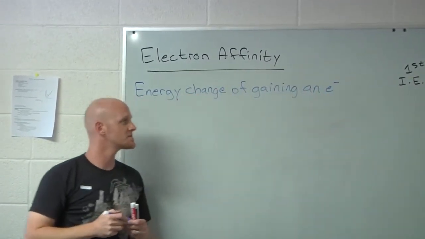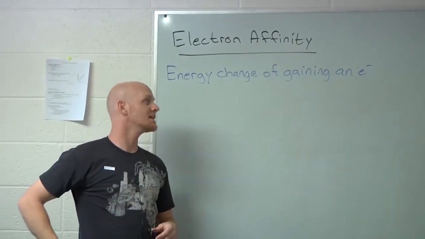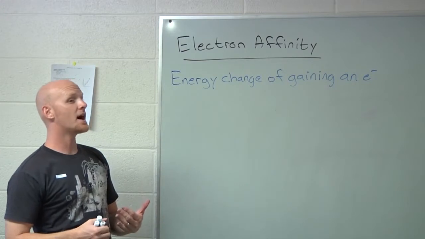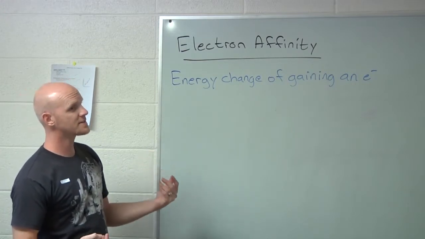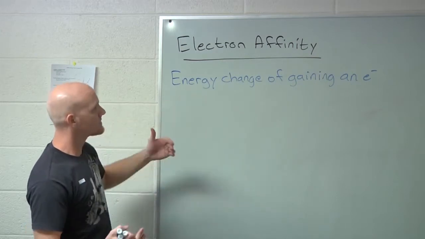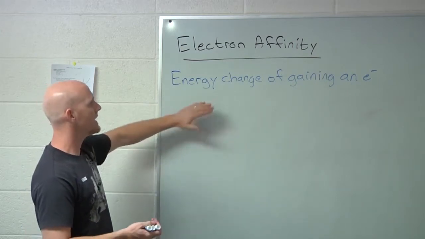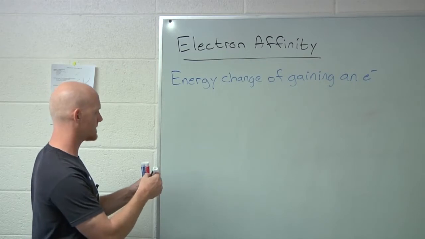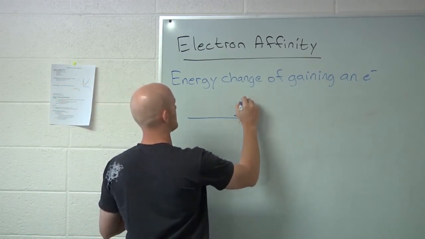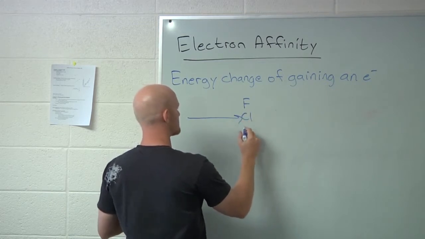So again, ionization energy is losing an electron, electron affinity is gaining an electron. If you notice, we might even compare these. Losing an electron is kind of like oxidation. Gaining an electron is kind of like reduction, back from chapter 4. So we can associate these with oxidation and reduction as well. And if we look, we said the general trend here increases going to the right, all the way to the halogens.